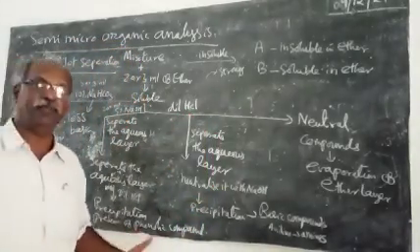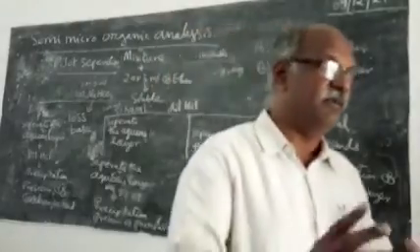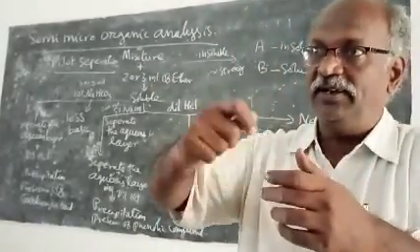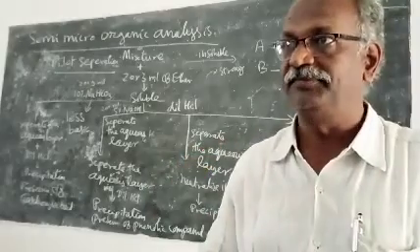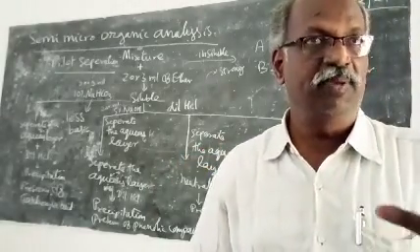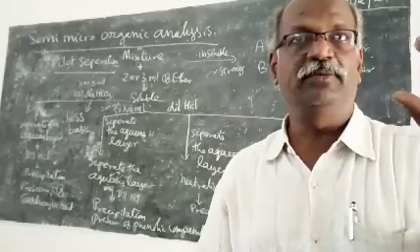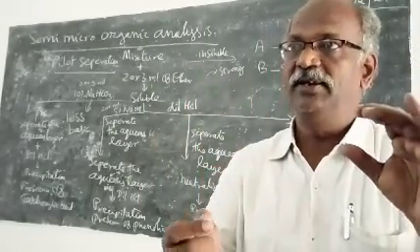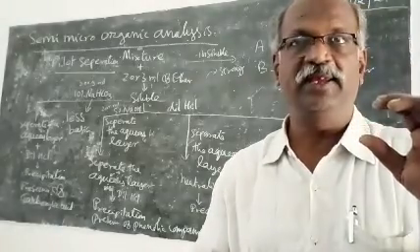Okay, so how can you separate the neutral compound? The neutral compound will remain in the ether layer because you have dissolved the mixture completely in ether, in bulk, so nearly some 20 to 25 ml of ether. First you check the solubility.